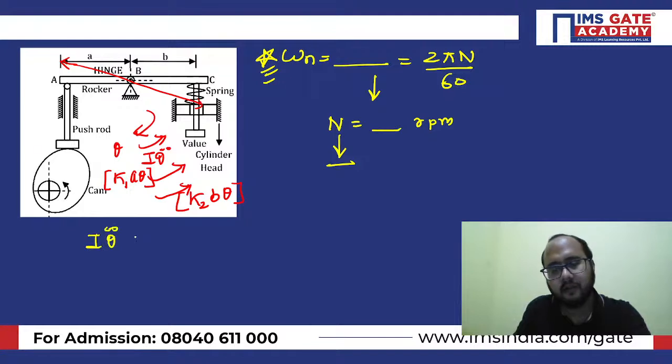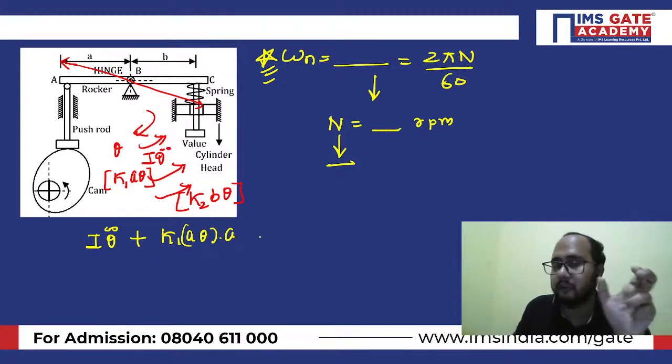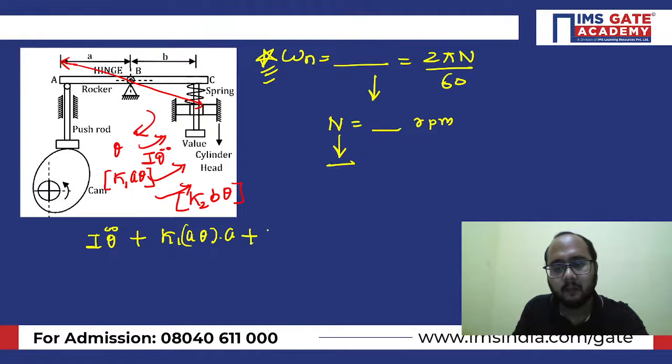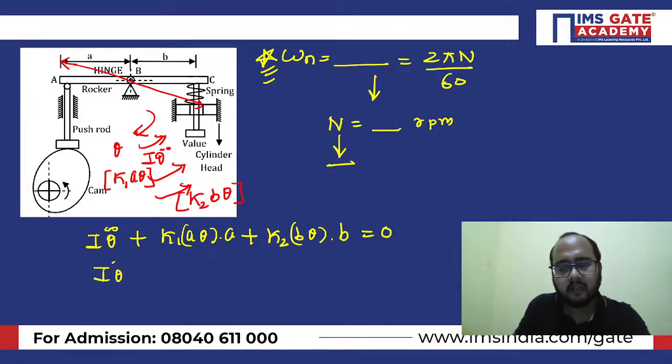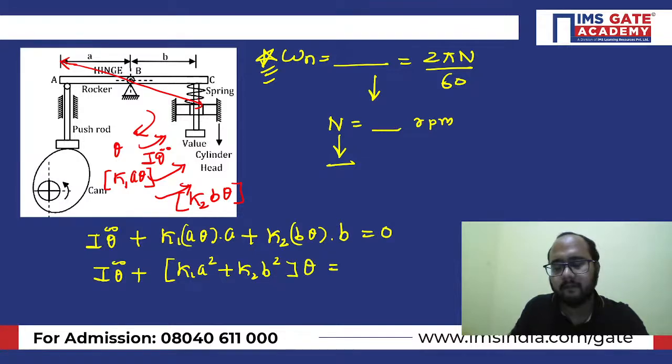I theta double dot plus K1 A theta multiplied by A. Now this is the torque we are having, because we have multiplied the distance with the spring force, plus K2 B theta into B equals 0. So now I theta double dot equals K1 A square plus K2 B square, multiplied by theta. That is the angular rotation that we have given, the disturbance basically, right? So from this equation, you just need to put the values.